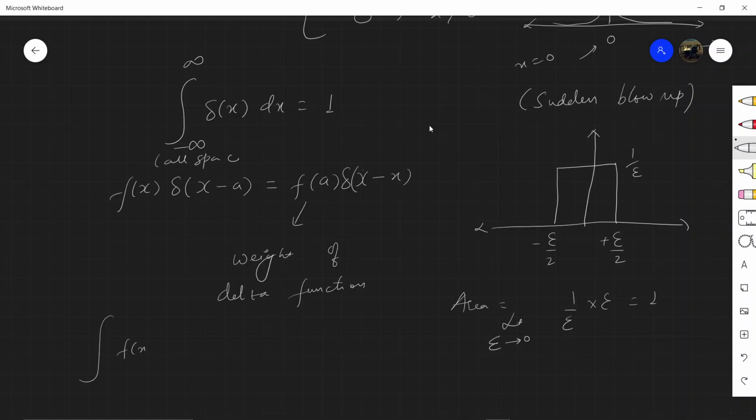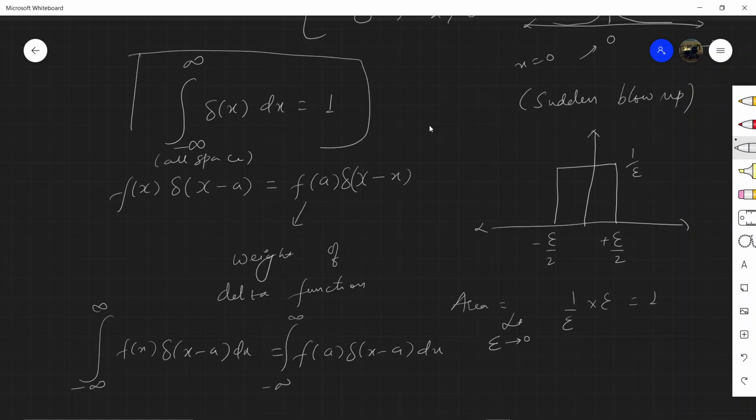Then the integral of f(x) delta(x minus a) dx from minus infinity to infinity will become f(a) delta(x minus a) dx, and of course the area under this curve is 1, so f(a) will come outside and its value will be f(a).